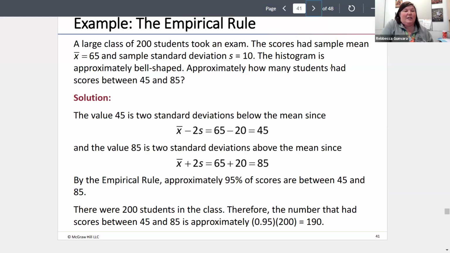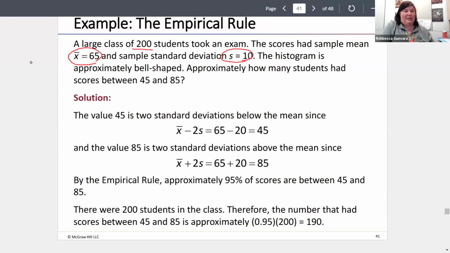So a large class of 200 students took an exam. The scores had a sample mean of 65 and a sample standard deviation of 10. The histogram is approximately bell-shaped. So if we made a histogram, it should be approximately bell-shaped. Approximately how many students score between 45 and 85?